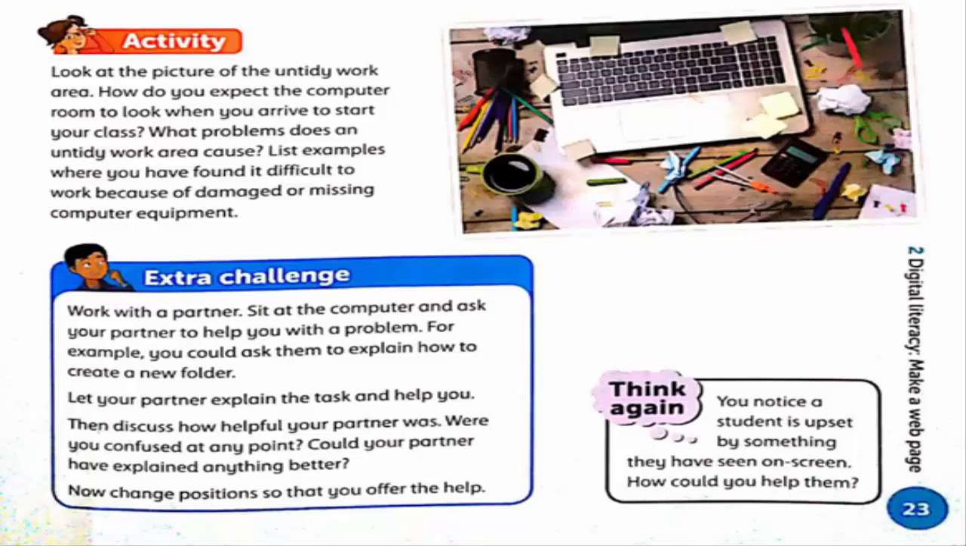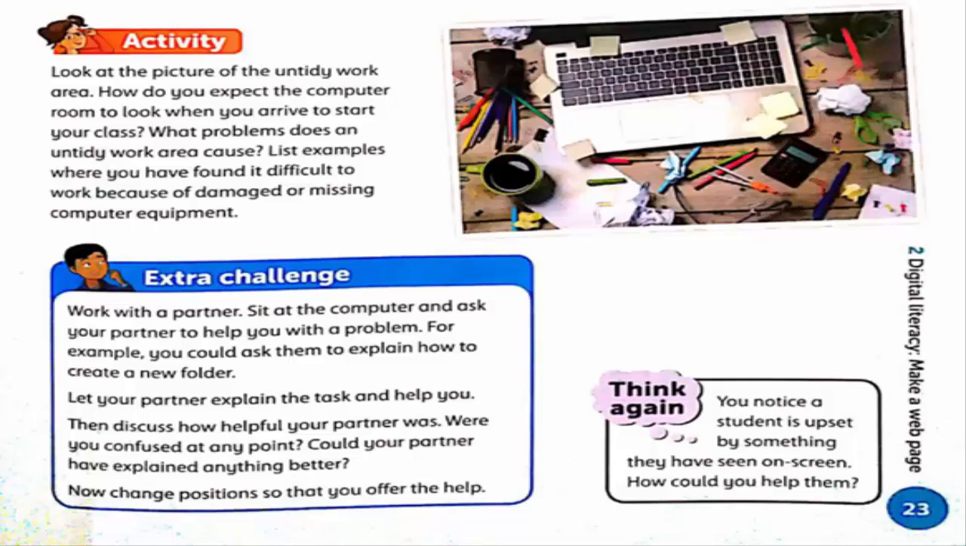So if a person is upset by something which he or she has seen on screen and you are noticing it, how could you help them? What you can do is discuss with them. Just ask about the problem, what is the problem they are facing, what is the matter. So just ask them and try to solve that matter with the help of your parents or your elder siblings.